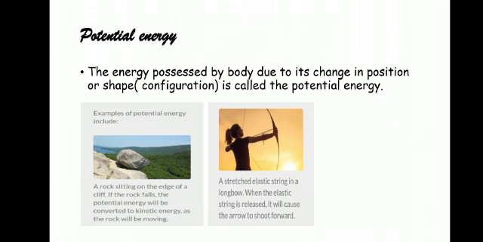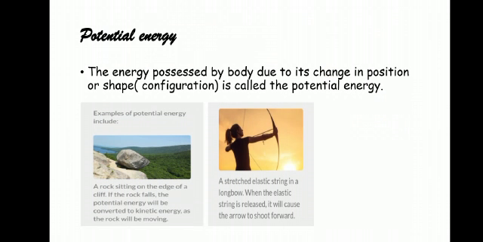Now due to shape. When you are stretching the elastic string in a bow, the bow string is getting potential energy due to the change in its shape or configuration.